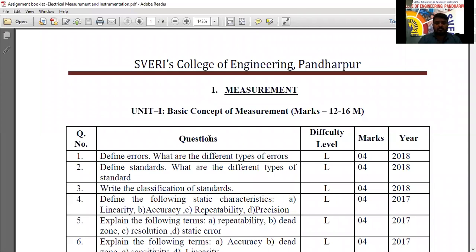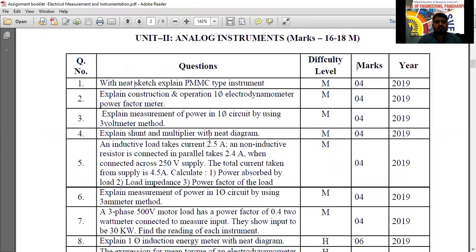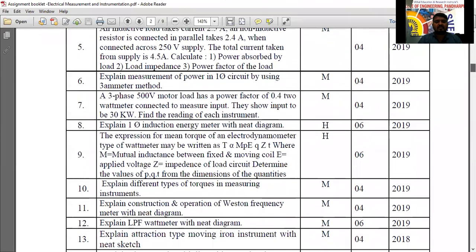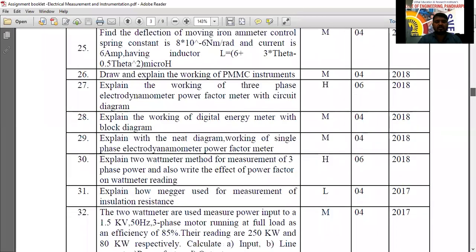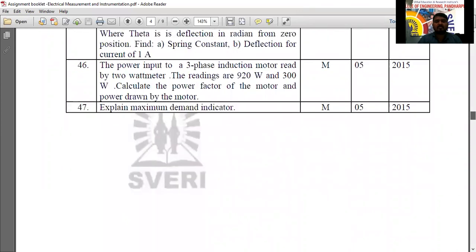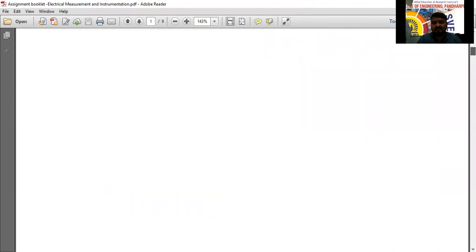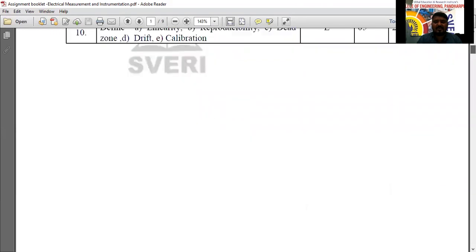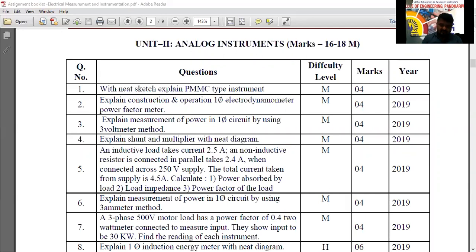This is the assignment questions. Is it visible? Yes, sir. So this is the second chapter. See here, so many questions are there, more than 20 questions: 26, 30, 39, 47 questions are there for the second unit. In these 47 questions, how many questions do you want to write? You only tell.